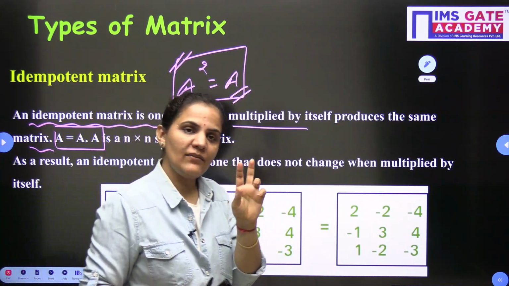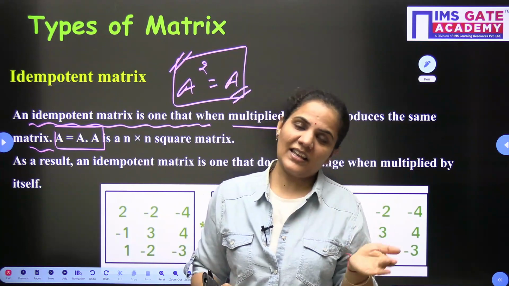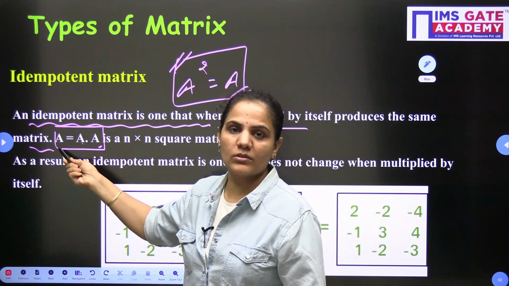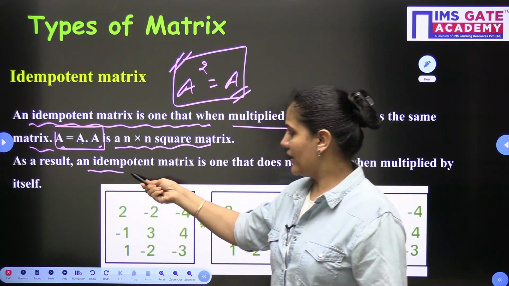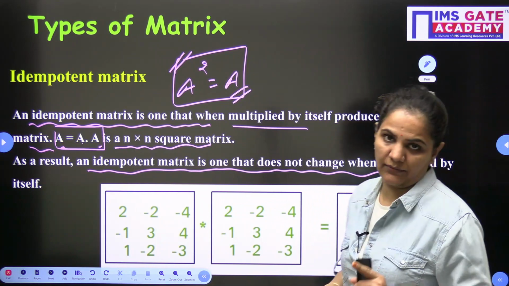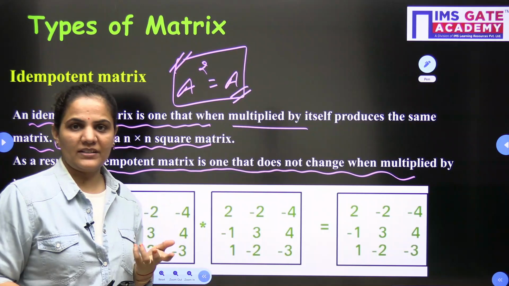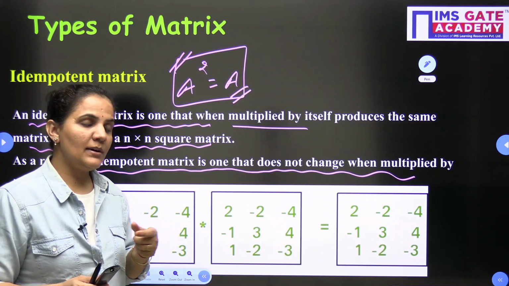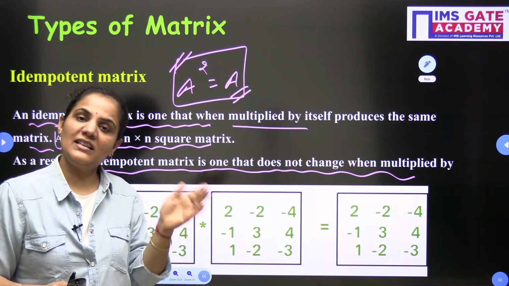So this is very simple. When I multiply any square matrix by itself and the result is again that same square matrix, that's why I write here A into A is equal to A, where A is an n cross n square matrix. As a result, an idempotent matrix is one that does not change when multiplied by itself. In conclusion, when you multiply a matrix by itself and that matrix is idempotent, the result is not changed, which means we will get the same matrix here.